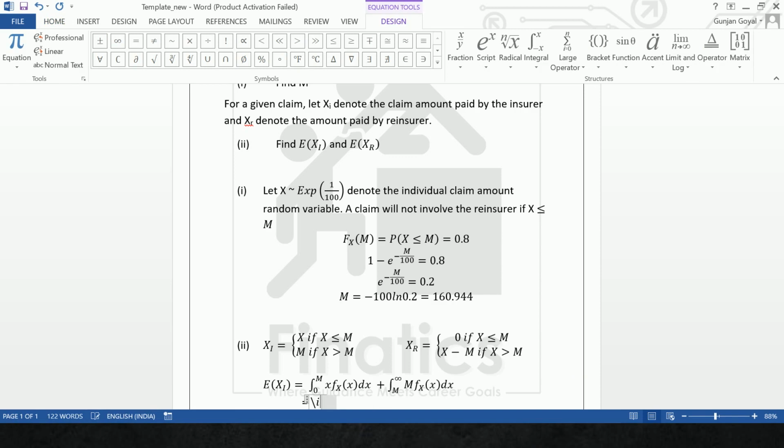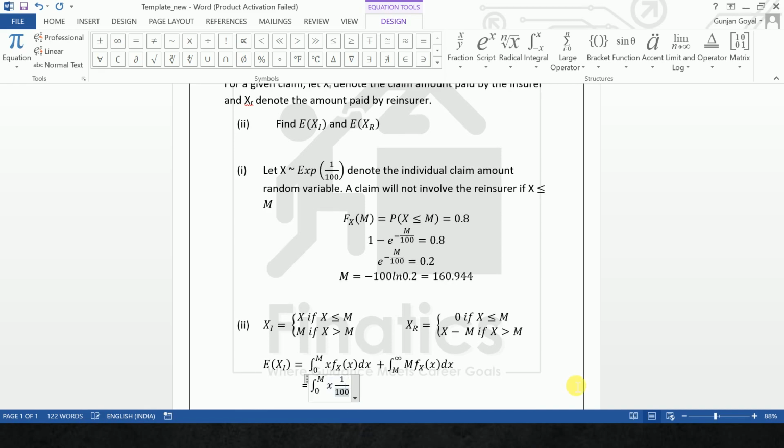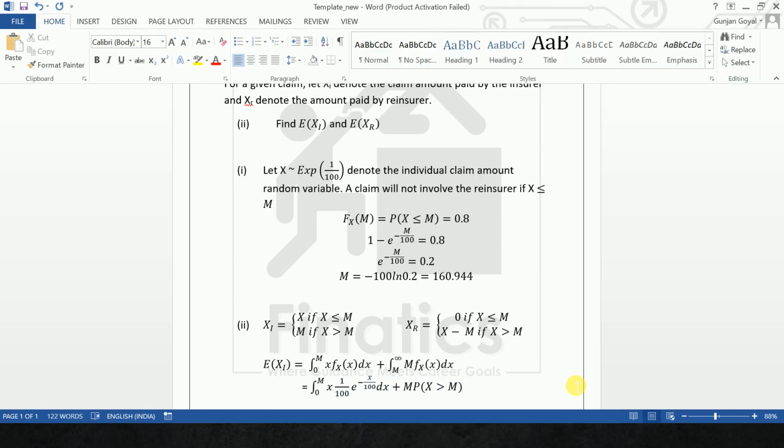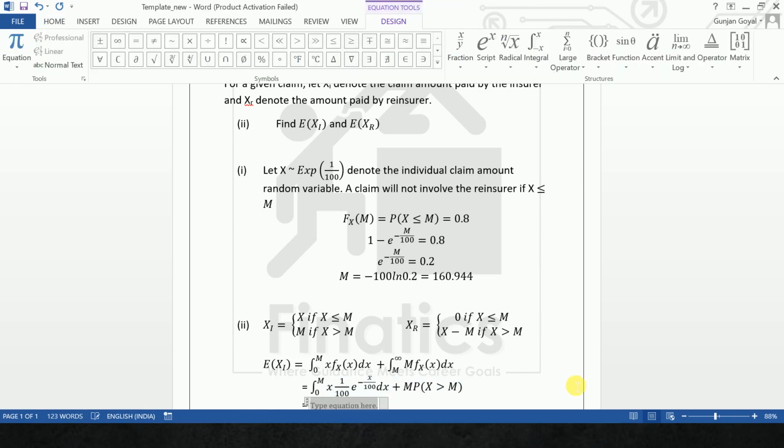So integral from 0 to M, X needs to be capital, we need to make sure that this works, of x times 1/100 e to the power minus x by 100 dx, plus we have M to infinity, which now becomes M times the probability X greater than M. We know this, it is easier.